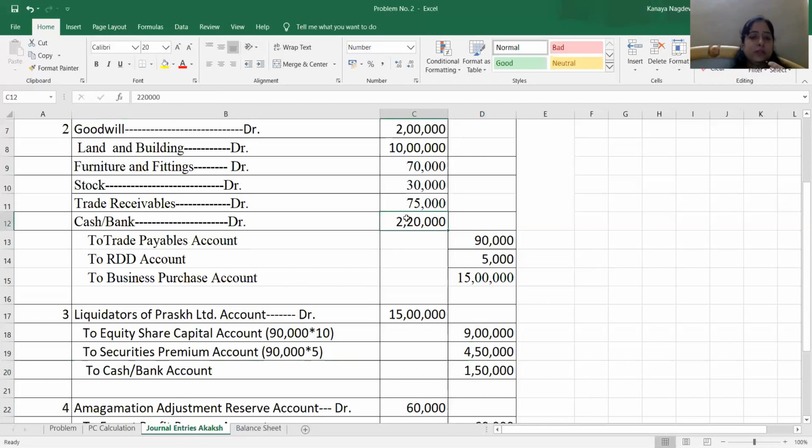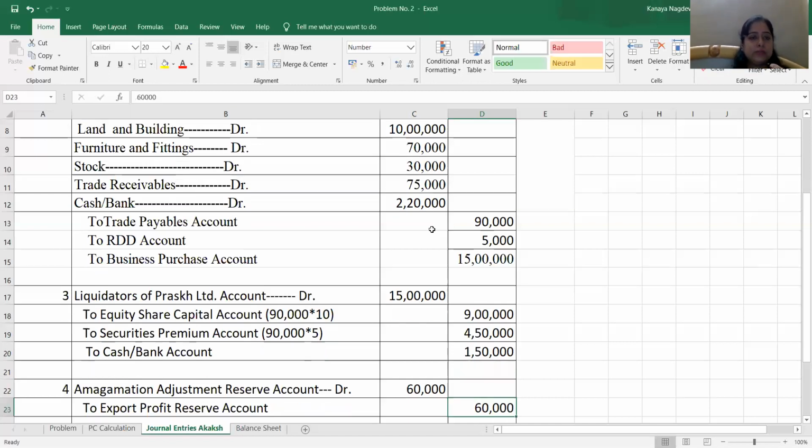Next, cash and bank account. Now they have received cash of rupees 2,20,000 from Prakash Limited, and they have paid 1,50,000 as cash and bank. So this cash is to be added and this cash is to be deducted from this 1,50,000. How much amount of cash is held by Aakash Limited, that we will calculate in the form of a note. But I'm just telling you that these journal entries are only going to tell us what we counted in the balance sheet of Aakash Limited. So these journal entries should be clear to the students.